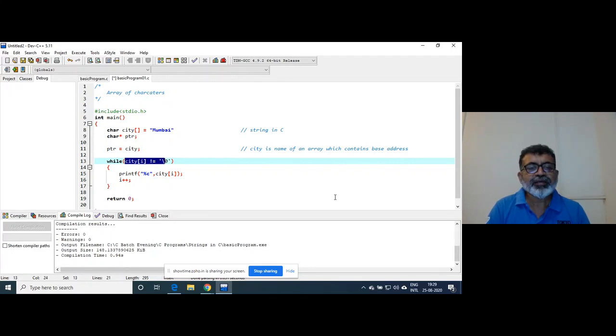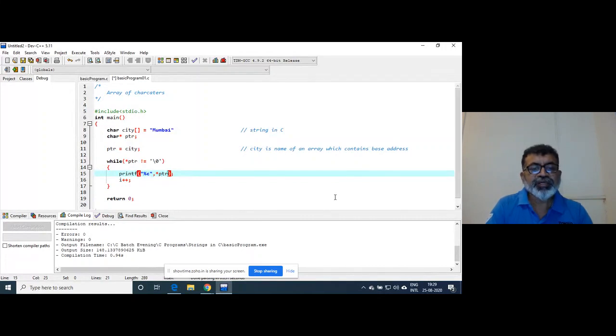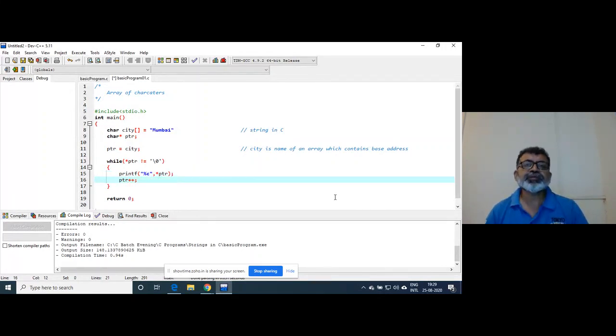While, don't need to write this, just write while star ptr not equal to slash 0, star ptr and ptr plus plus.